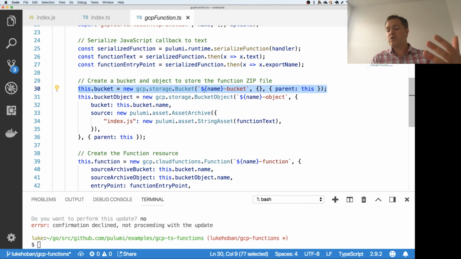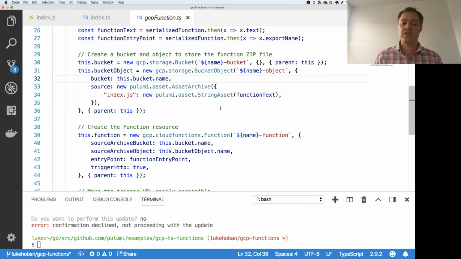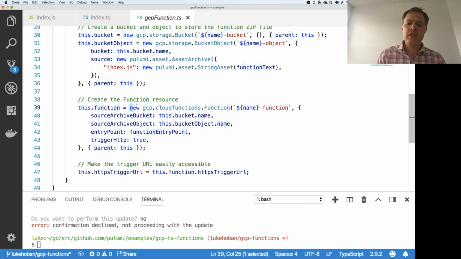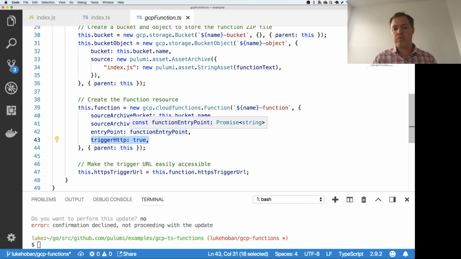And so for as long as this component exists, we'll just have one bucket that's managing the objects that this gets stored in. And then finally we create this underlying function pointing at that bucket and bucket object and using the entry point that we wanted to specify. In this case, so far we're supporting just HTTP, and so we're triggering that HTTP. As a next step, we're planning on supporting the full range of other event sources that Google Cloud Platform provides. And so you see, it's very simple to write this kind of component that wraps up this behavior,